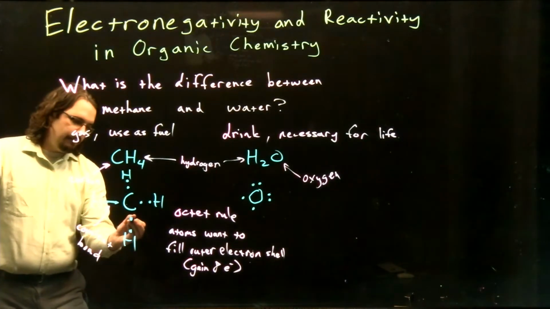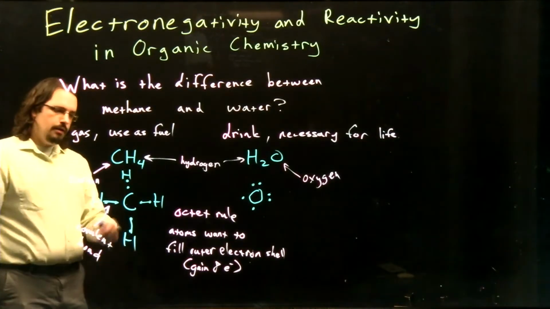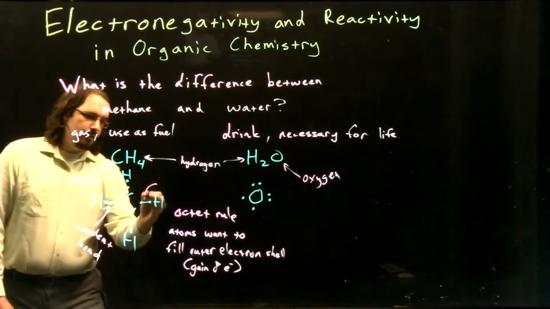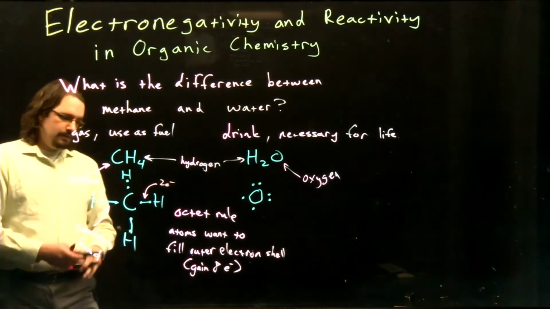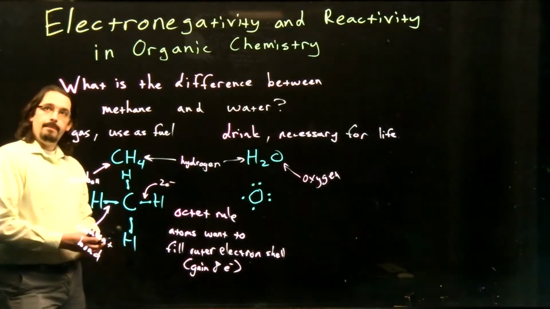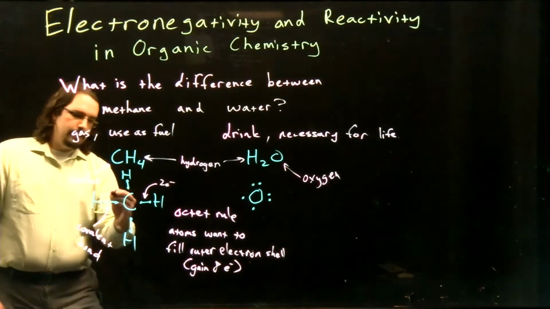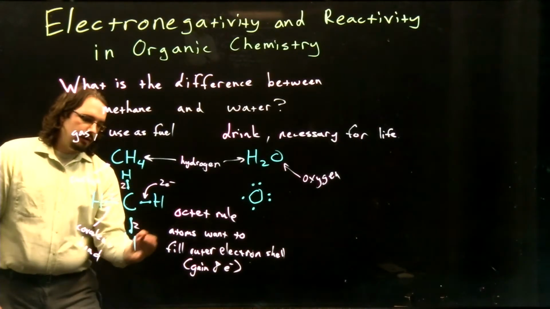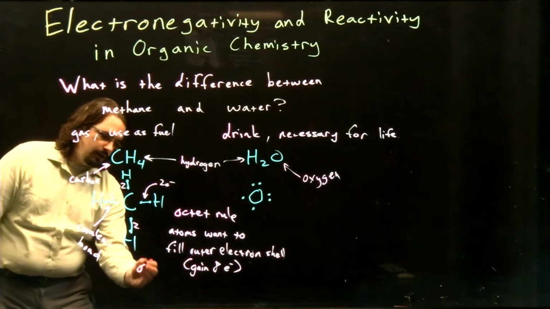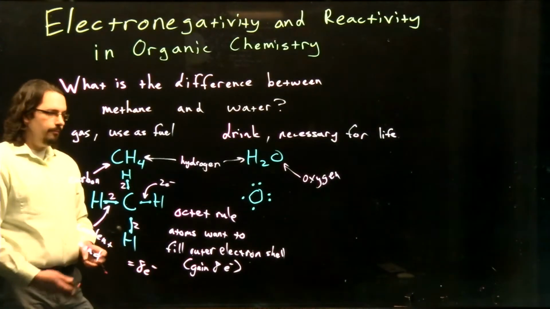And of course, each of my other hydrogens can share an electron with our carbon. Electron from our hydrogen and our electron from the carbon combined together. We have two electrons joining together in each of these covalent bonds. Overall, now my carbon has 8 electrons surrounding it. Right, so I have the 2 electrons from each of my covalent bonds. 2 plus 2 plus 2 plus 2 equals my 8 total electrons, fulfilling my octet rule.